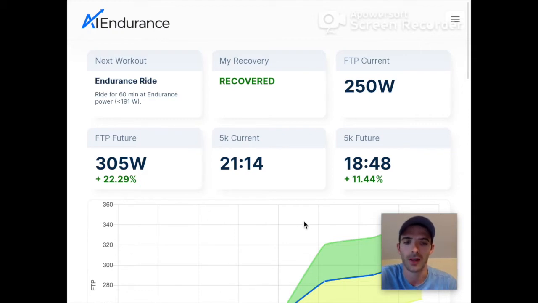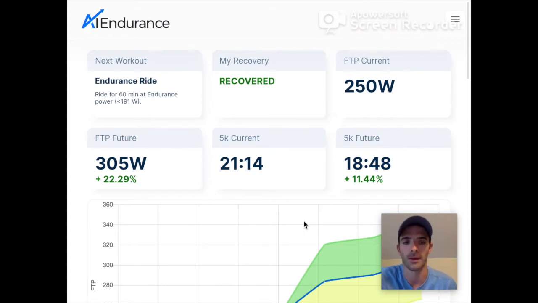And the way it finds those plans is that it takes into account all your past training data, how it learns from that, how you respond to different trainings, and then really finds that optimal path for you to reach your best possible performance at your goal event, be that your FTP or your 5K pace or a sprint triathlon time.